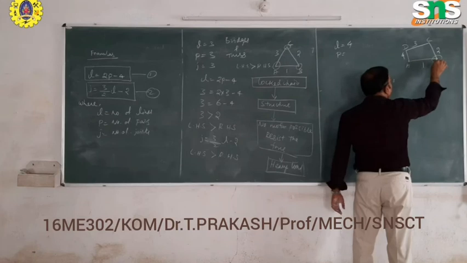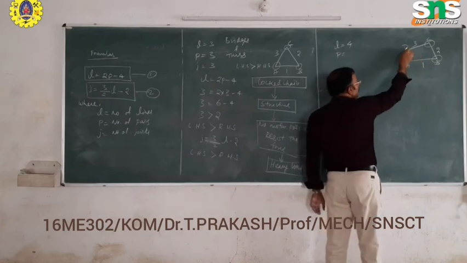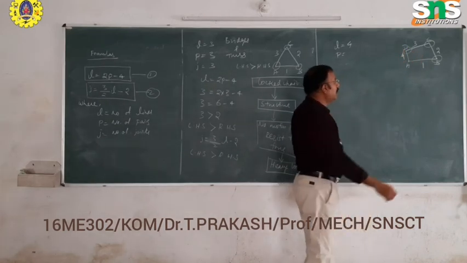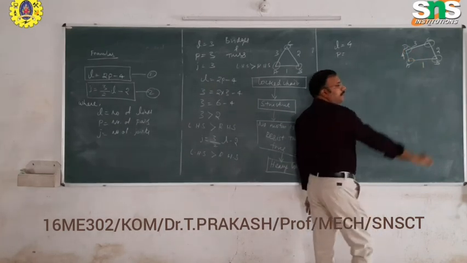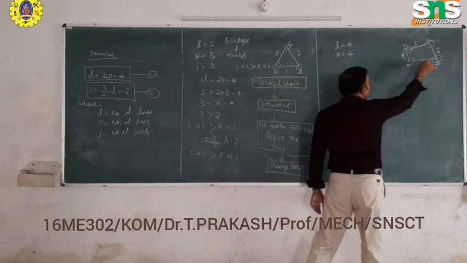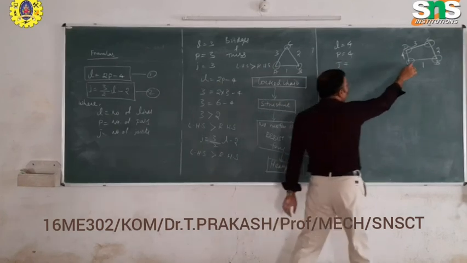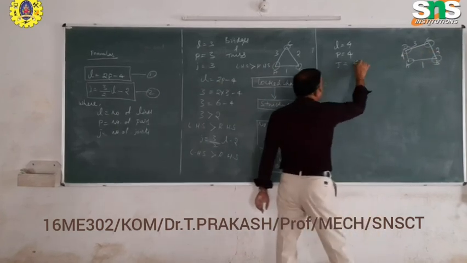Links 1 and 2 combine to form a pair and join. Links 2 and 3 combine to form a pair and join. Links 3 and 4 combine to form a pair and join. And links 4 and 1 combine to form a pair and join. Therefore, the number of pairs is 4. The number of joints is also 4.